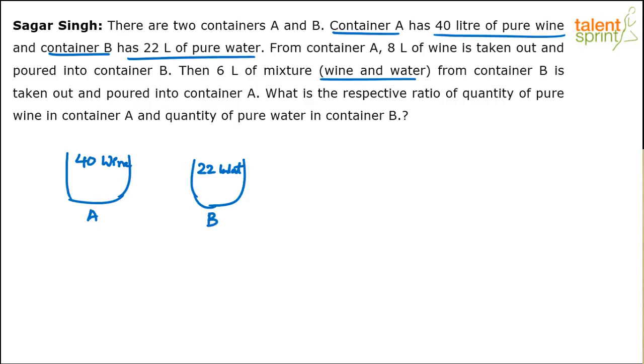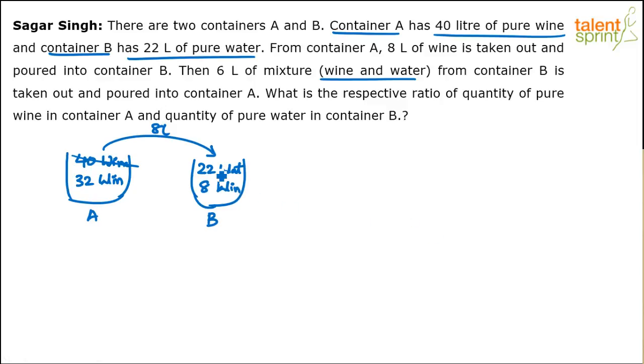Now from container A, 8 liters of wine is taken out. See, from here we are putting 8 liters into this. 8 liters is transferred from A to B. Which means if 8 is transferred, this 40 will become 32. So, 40 minus 8, 32 of wine now. And this becomes what? 20 water plus 8 wine. You understand? After the first step.